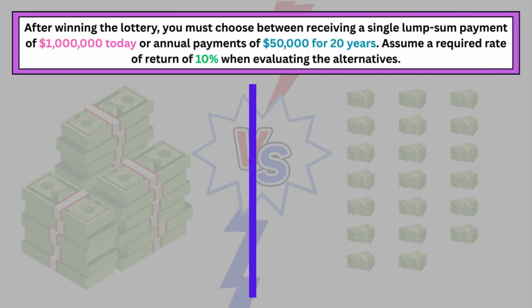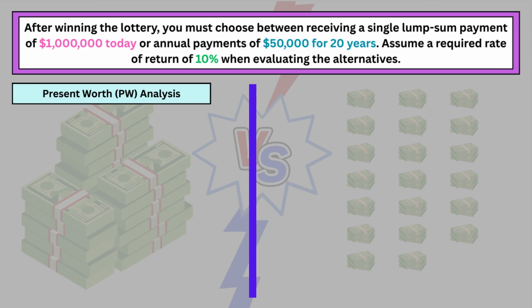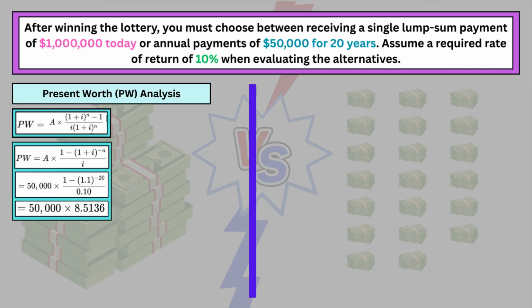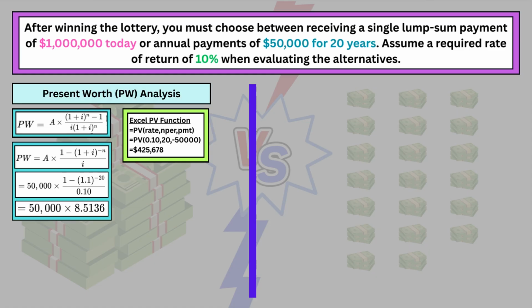Let's go back to the lottery example. You can either take $1 million today or receive $50,000 per year for 20 years. To compare these options fairly, we'll assume a 10% required rate of return. First, let's find the present worth of the annual payments. Using the present worth of a uniform cash flow formula, or Excel's present value function, we calculate that the 20 annual payments are equivalent to about